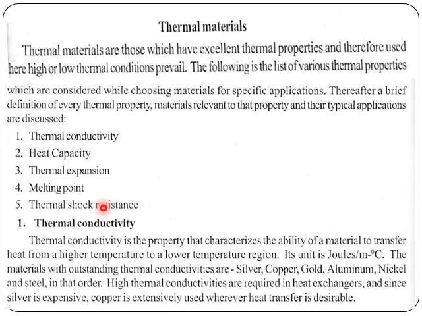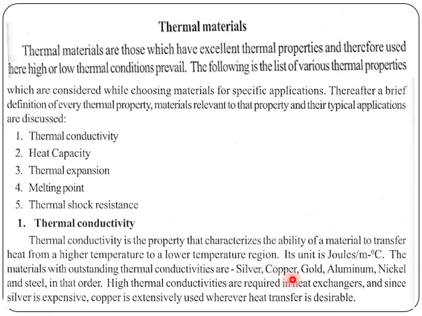If you take the first one, that is thermal conductivity. Thermal conductivity is a property by virtue of which it transfers heat from a higher temperature to a lower temperature. Whenever we have two solid bodies, or if you take a copper wire and heat it at one end, the heat is transferred from one end to the other end by conduction. That is what thermal conductivity is. It means it can conduct or transfer the heat from one end to the other end.